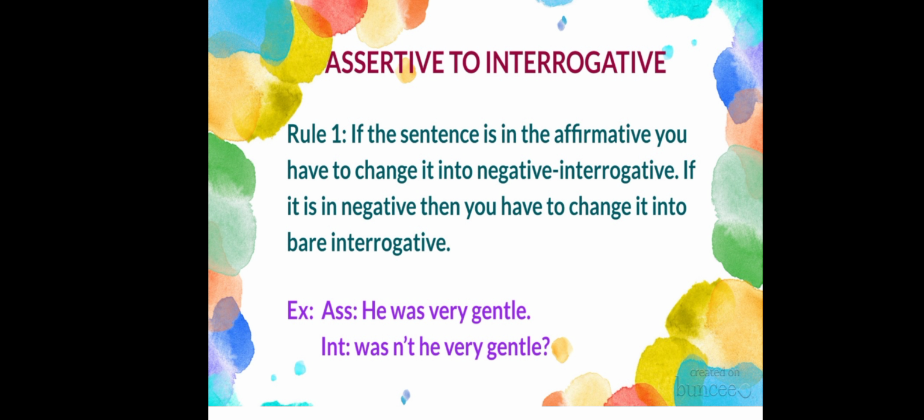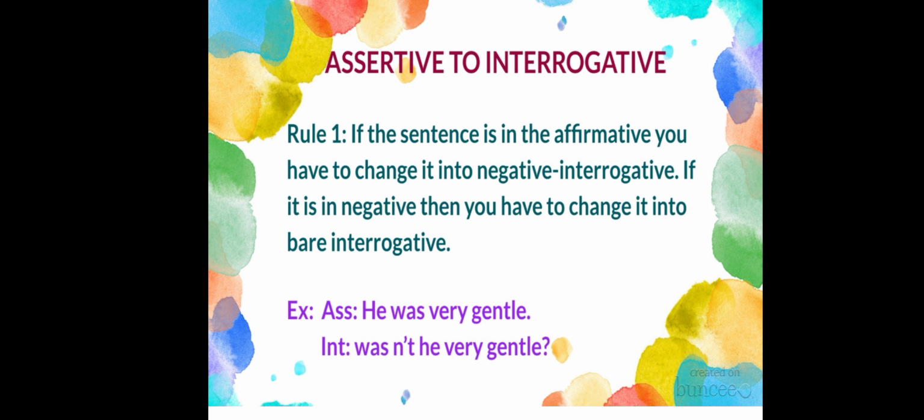It will be bare interrogative. That means it will not be negative interrogative. Already it was in negative form when it was an assertive sentence. So when you are changing it into interrogative, it will be bare interrogative. For example, if the assertive sentence is "He was very gentle", in interrogative you have to change it into negative interrogative.